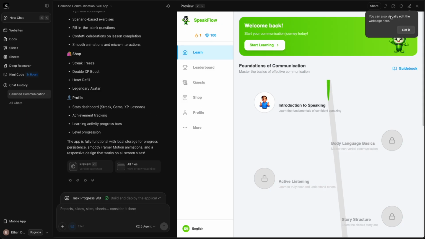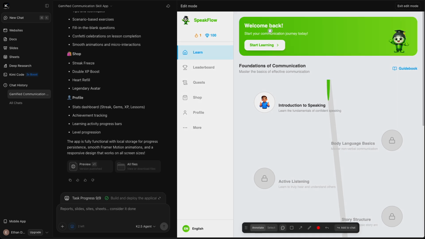You can also visually edit the web page here. Let's actually try that. If we click on this edit, we can then click on something, maybe. Let's say, add in the friend here. Okay, so that's more like creating notes. You can add it to chat.